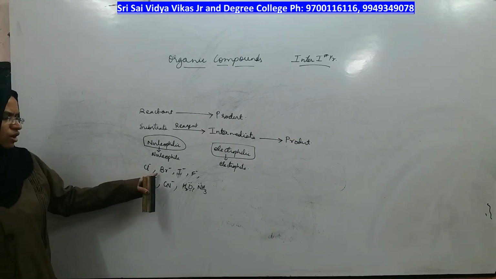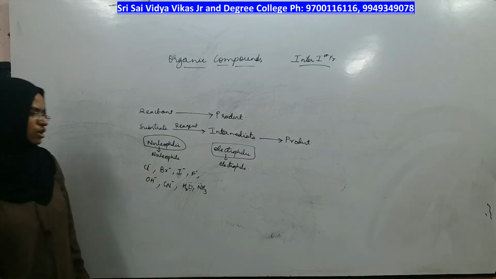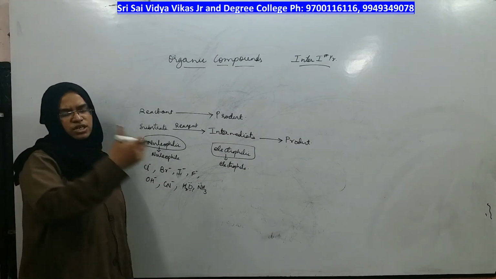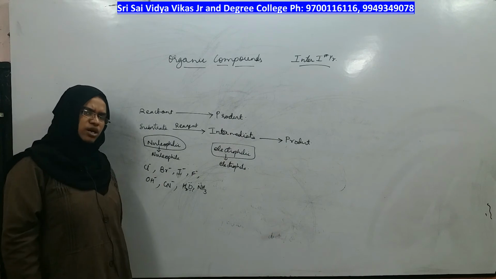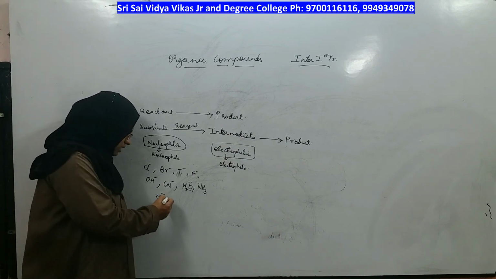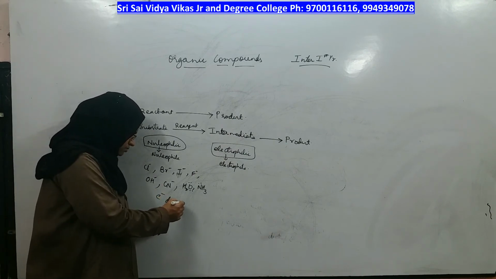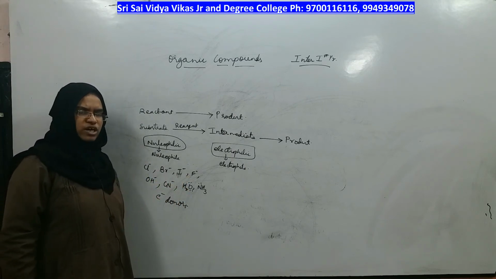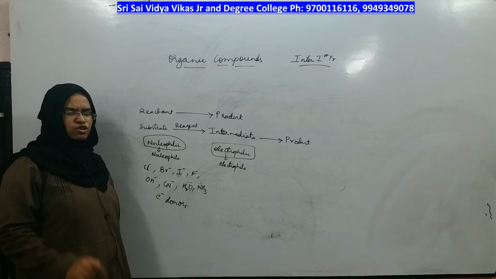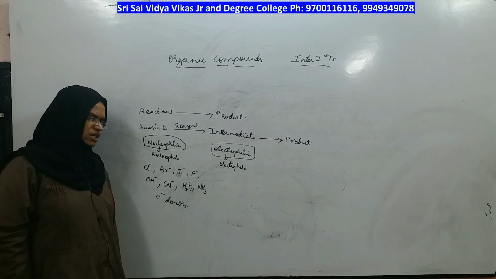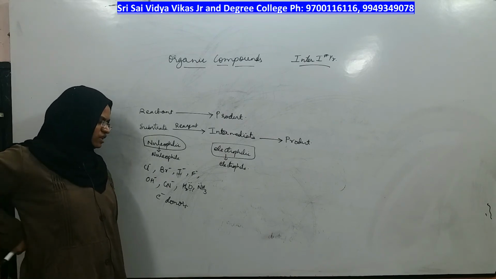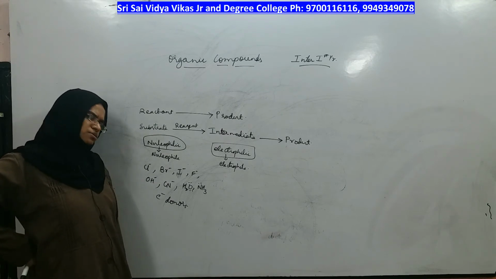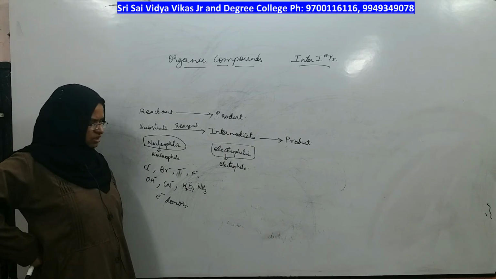So they are also called electron donors, because they have electrons with them, so they can donate easily to others, right? These are called nucleophiles, and if a nucleophile is present in the reagent, it is called a nucleophilic reagent. If a nucleophile is present in the substrate, it is called a nucleophilic substrate, right?